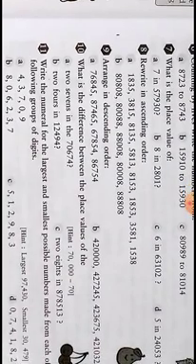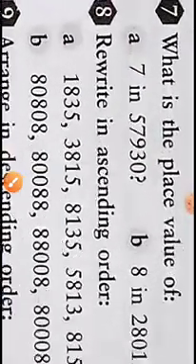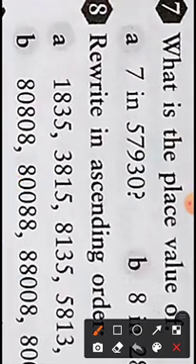Now let us see question number 7. In question number 7, we are given: what is the place value of 7 in 57,930? How to find the place value of 7? Just simply count from the back.